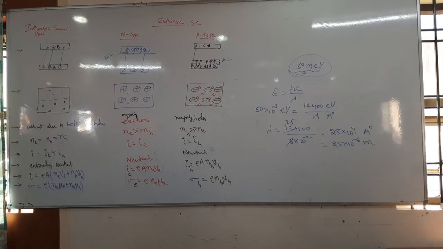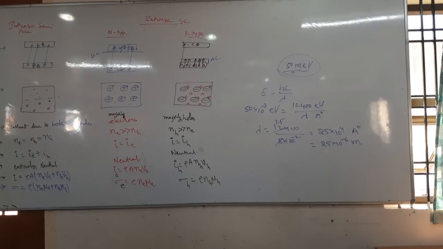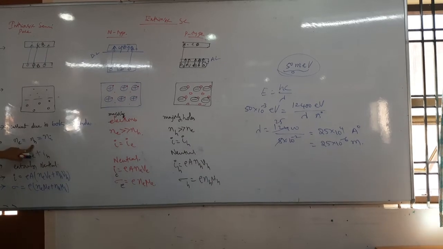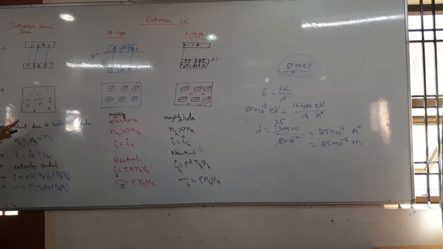10 power 21 atoms per meter cube. Always they will say per volume only. Okay? Here we have taken Nh, nothing but the number of holes per volume, number of electrons per volume, number of intrinsic charge carriers per volume. So 10 power 21 atoms per meter cube.